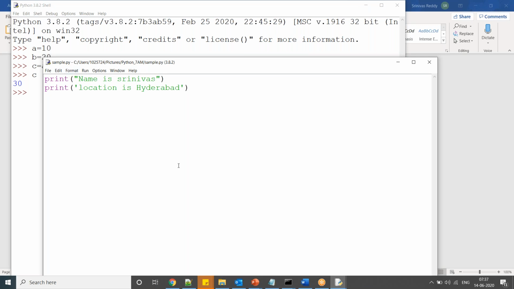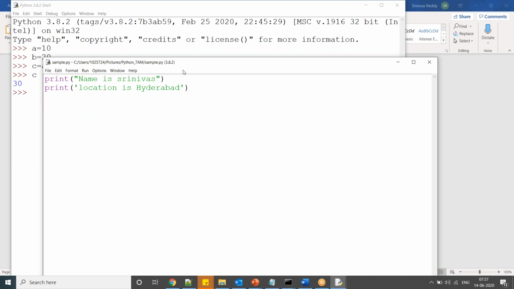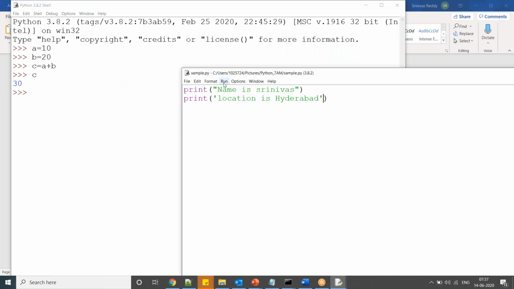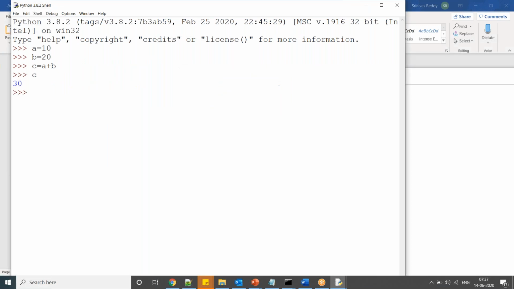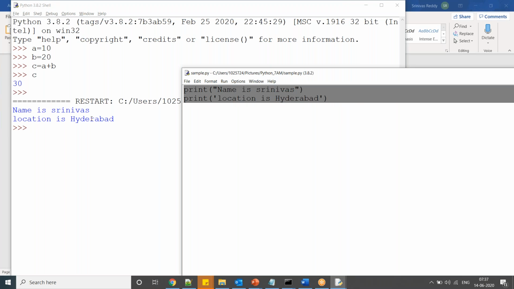Now how to execute this program? After writing the statements, make sure to save the file, Control S. Now go to Run, or Run Module. Whatever statements you have written will be executed.